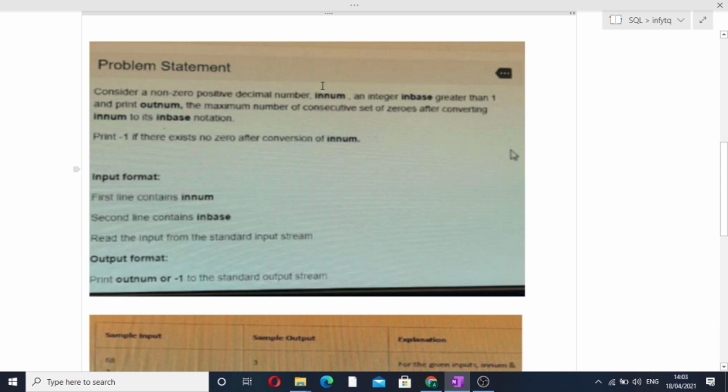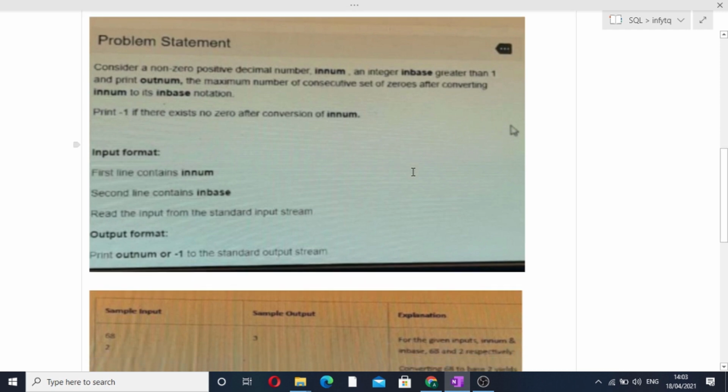So for example, enum is 16 and inbase is 2. So we have to convert that 16 into its base 2. Now when we have converted it into base 2, then we have to find the maximum number of consecutive set of zeros after converting enum to its base notation. So once we have converted one number into another base, then we have to find the maximum number of consecutive zeros in that particular answer. Now we have to print -1 if there exist no zeros after conversion of enum. Okay, so if there are no zeros present, then we have to print -1, otherwise we have to print the maximum number of consecutive zeros which are present in that.